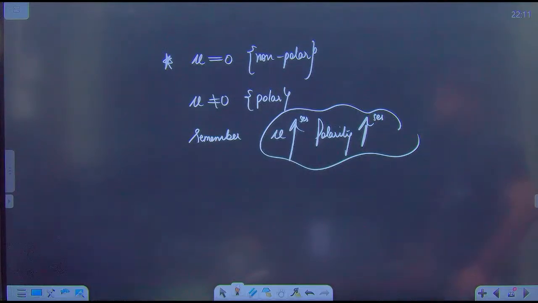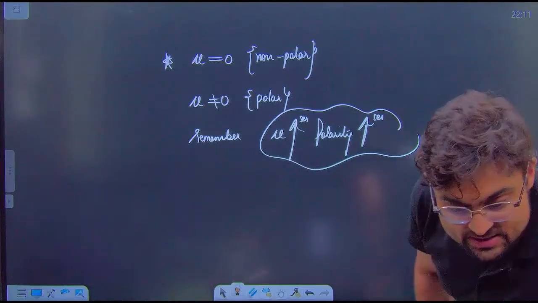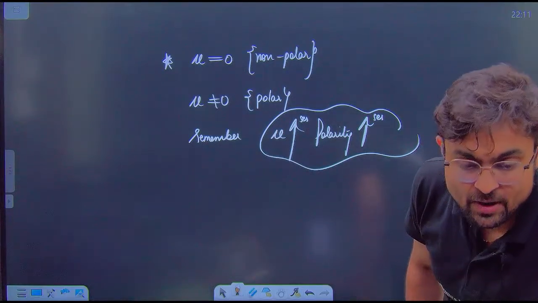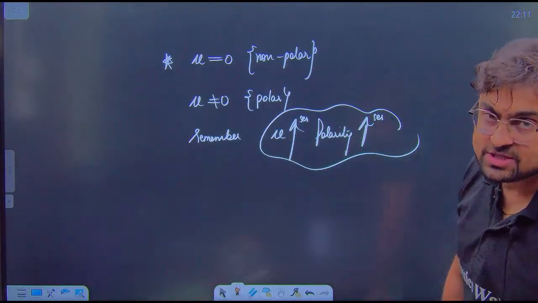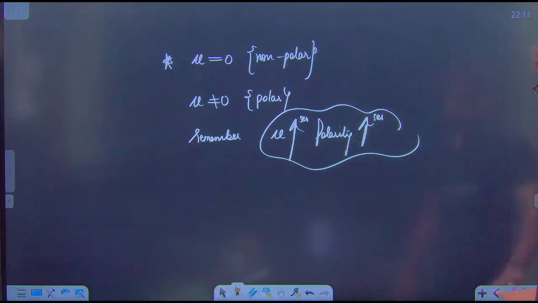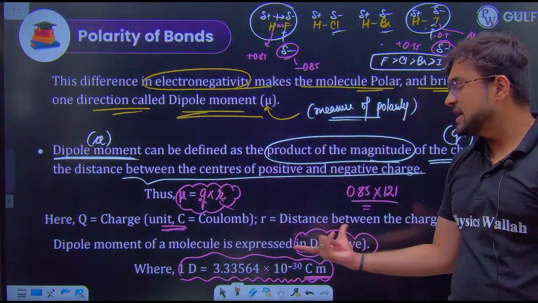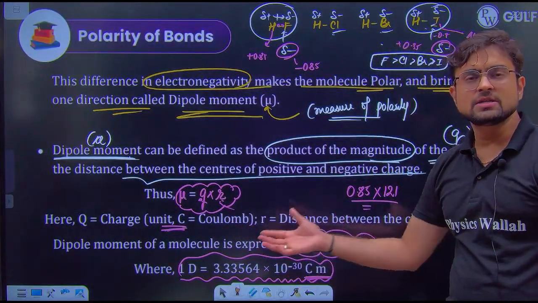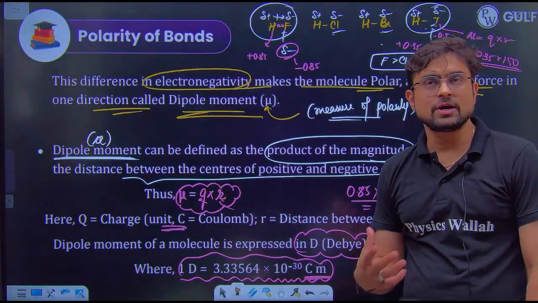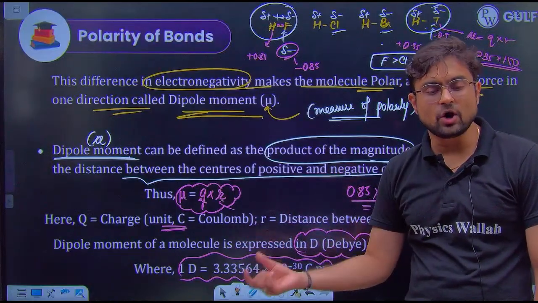Or if in case you don't have any doubt, so why is Debye 3.3? That's the mathematical conversion. Whenever you multiply this coulomb and R, you will get some value. So Debye was a scientist. So in order to get a simple value, we call it Debye.